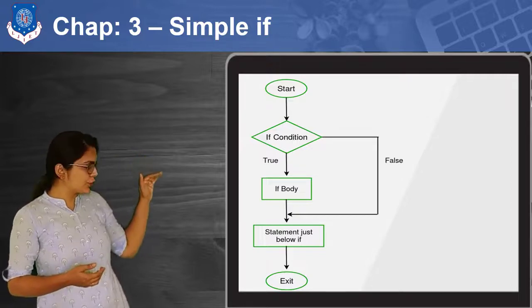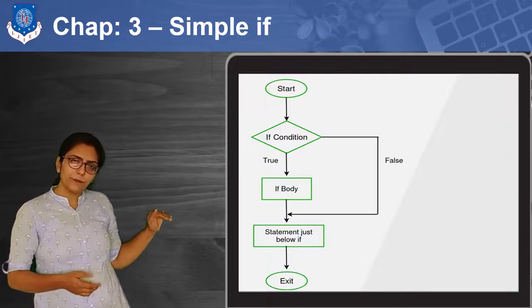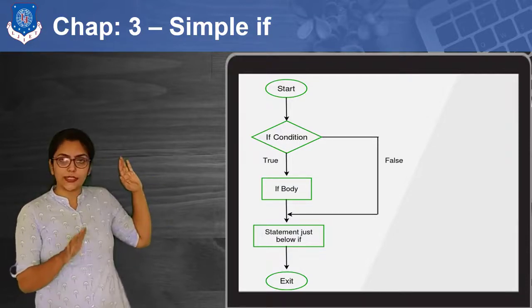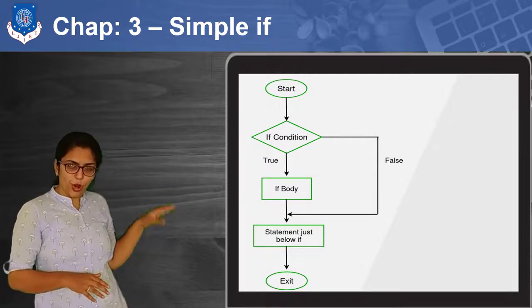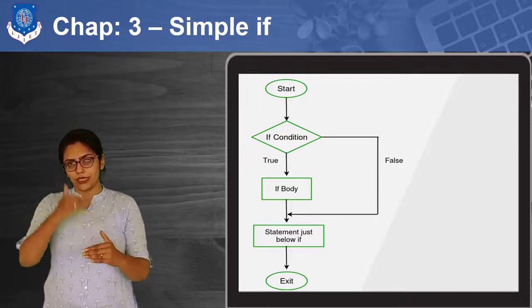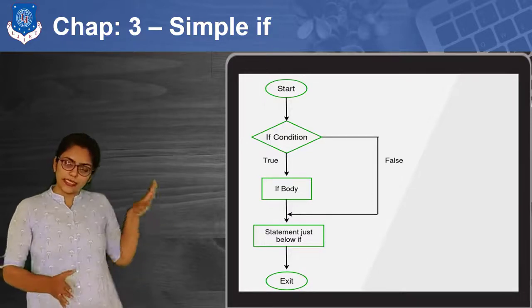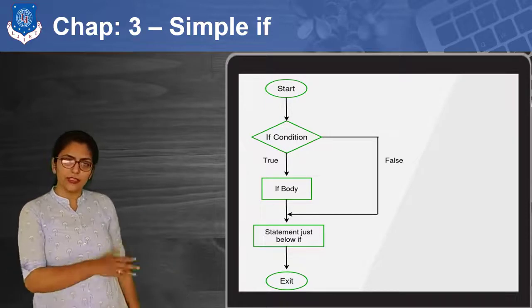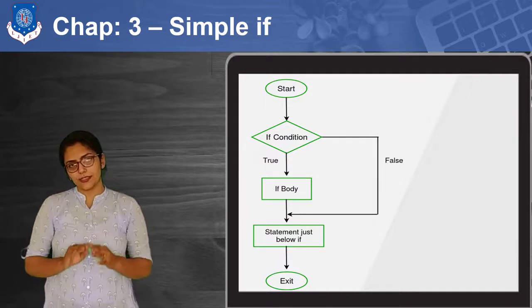If the condition is true, then the if block statements are executed. But if the condition is false, then it will just skip that part of the if block and directly execute the statement below the if block. And once those statements are covered, it will end the program. So this is how the if statement is used.